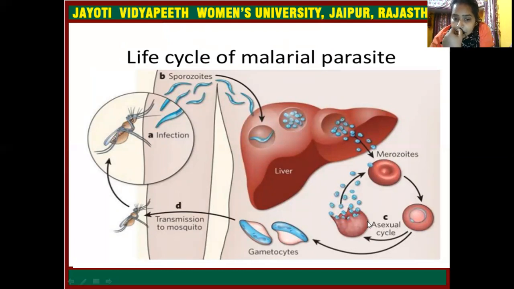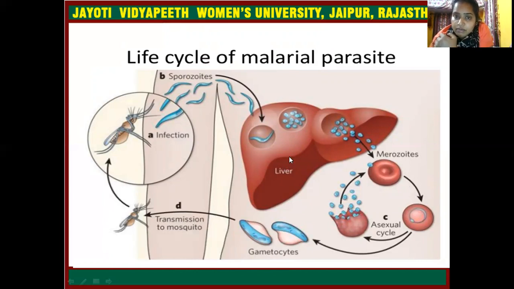Then this cycle is repeated. After that, some merozoites form gametocytes. When these come again into the mosquito's body, they are called gametocytes.